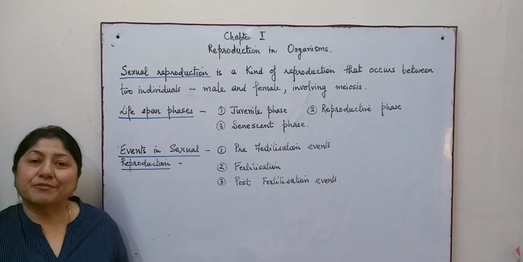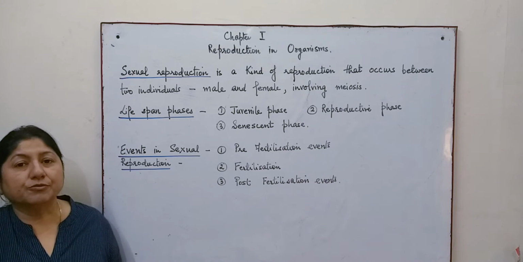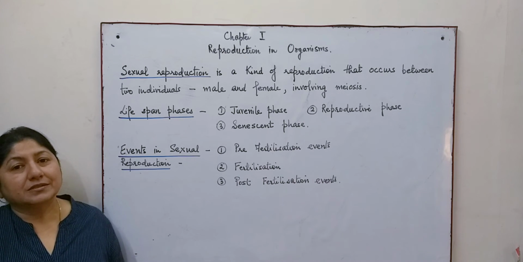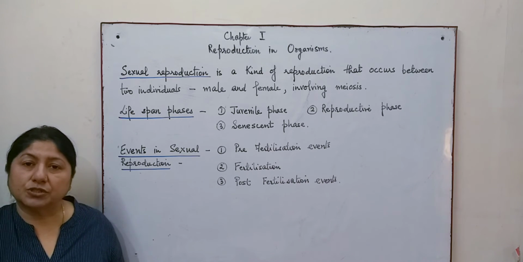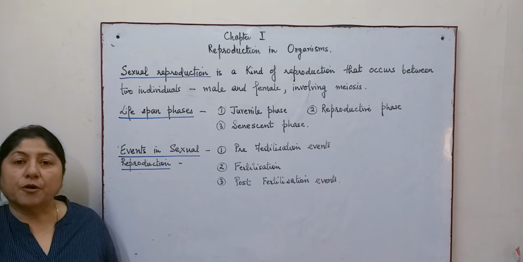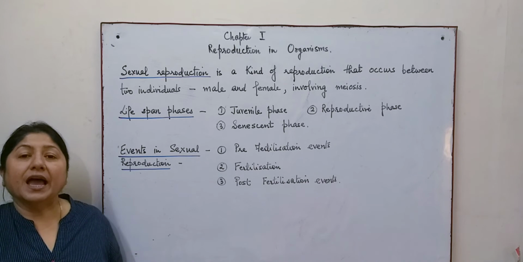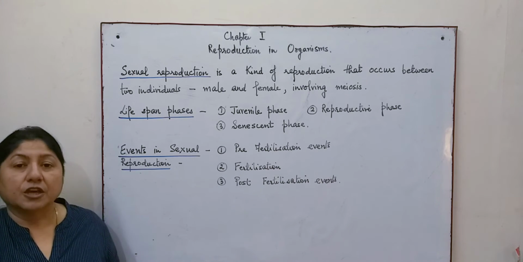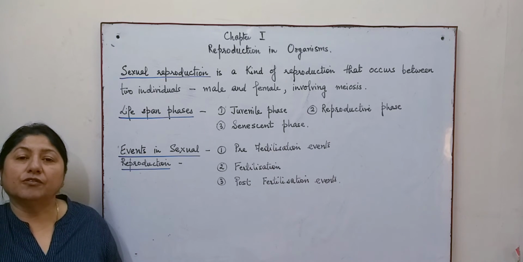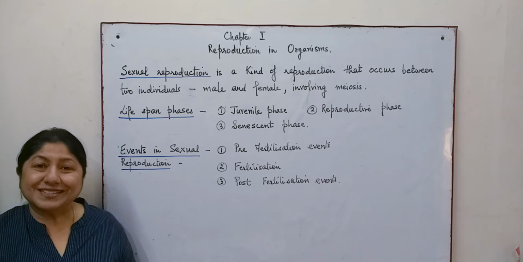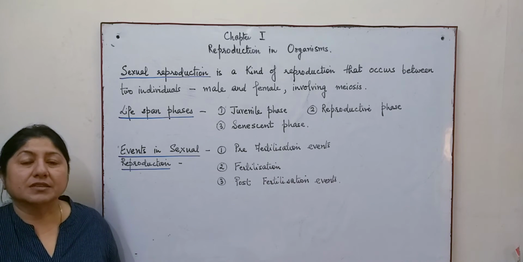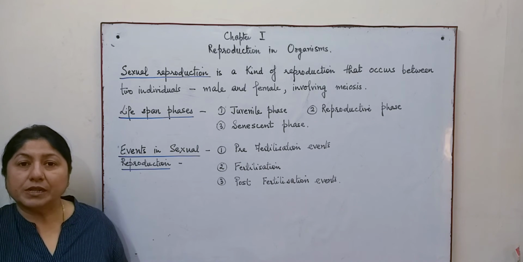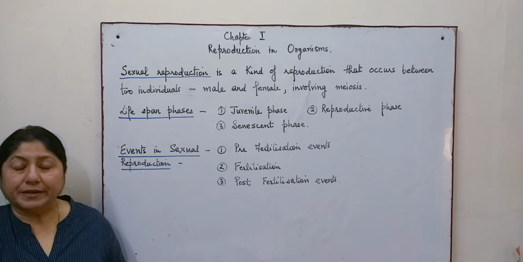Whereas the gametes may be contributed separately by male and female, just as in the case of human beings. So the process of sexual reproduction chiefly involves the formation of the gametes and the fusion of the gametes. The formation of the gametes involves a very important cell division, that is meiosis, because meiosis helps in the reduction of the chromosomal number to haploid.